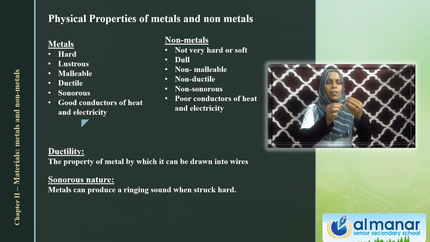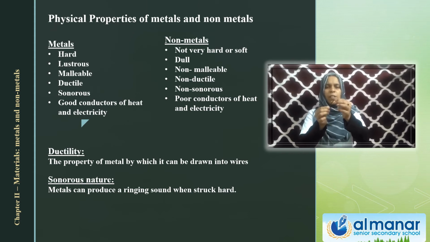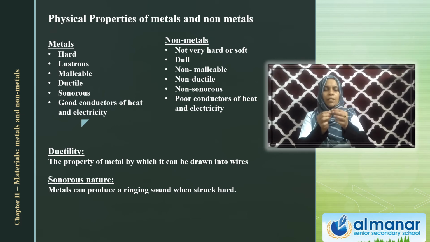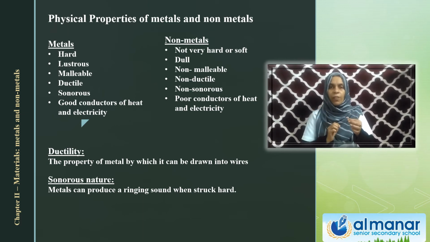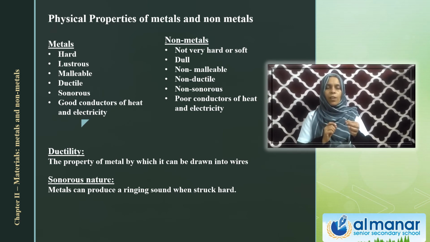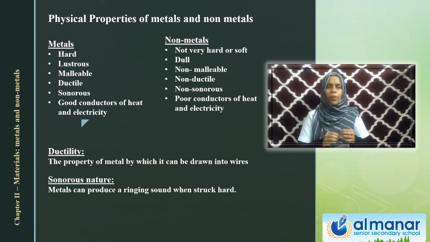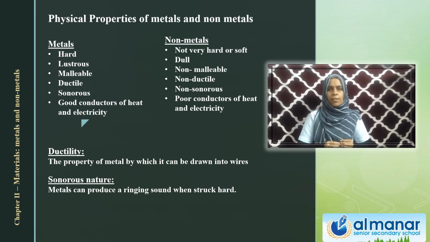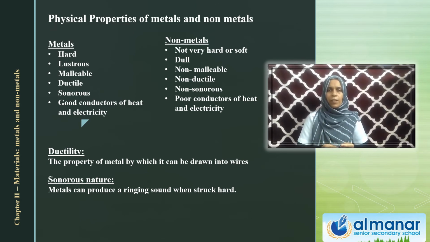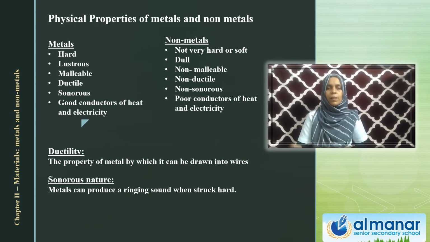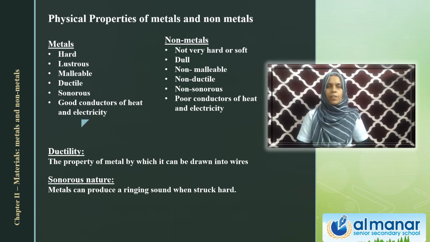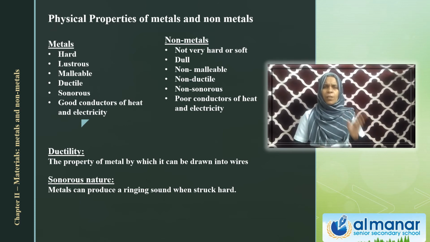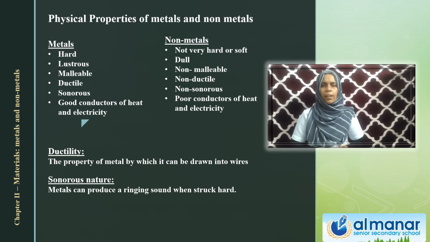If you see this one single wire, you can see it is very thin, isn't it? So we can say metals can be drawn into thin wires also, and that property is known as ductility. So what is ductility? Ductility is another property of metals by virtue of which they can be drawn into thin wires, whereas non-metals cannot be. So non-metals are non-ductile, whereas metals are ductile. So today we have seen three properties: conductivity of electricity, then the sonorous property, and the third one is ductility.